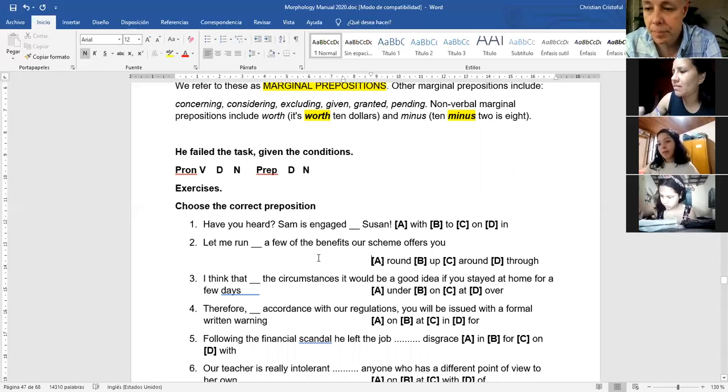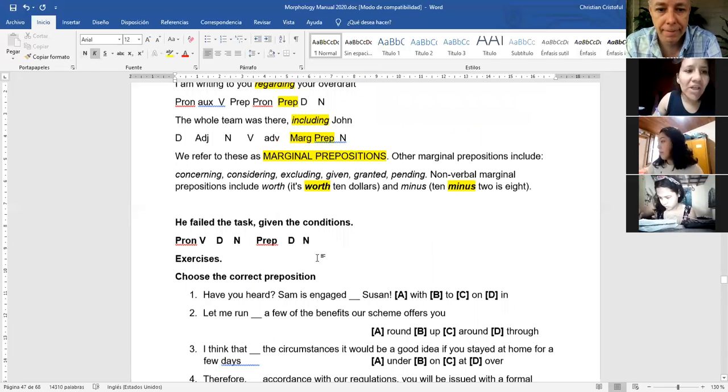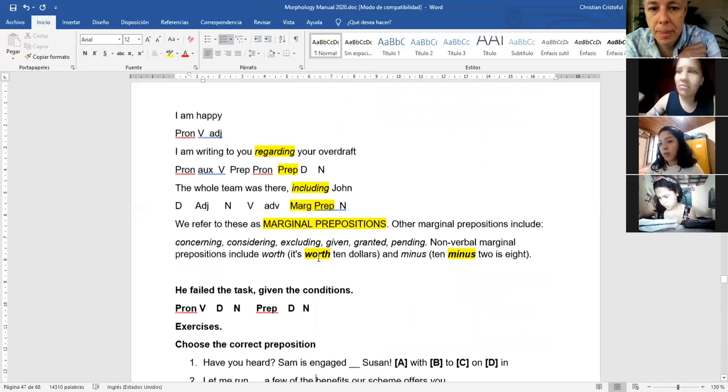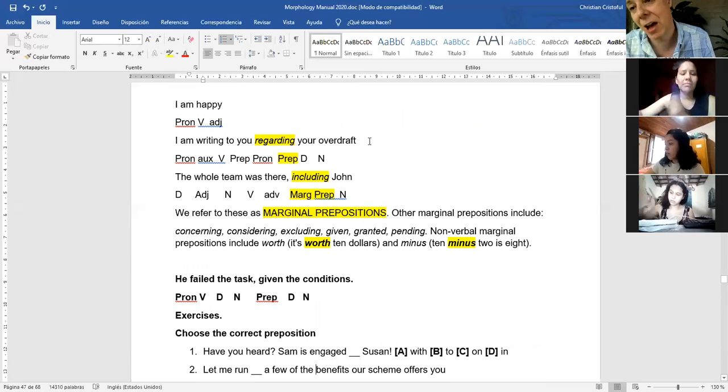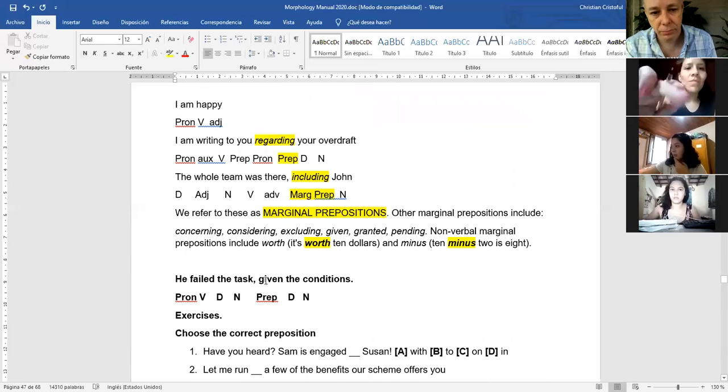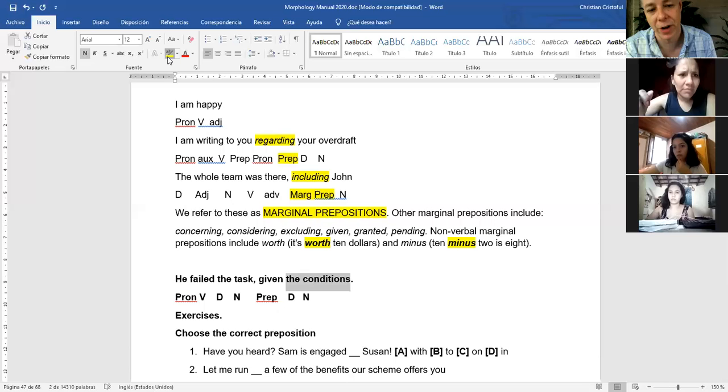In this sentence, the condition is the noun. Yes, because in the first sentence, "I am writing to you regarding your overdraft", your overdraft is a noun phrase. It's a noun. And the whole thing was there, including John. John is a noun. And here, "given the conditions" is a noun phrase. It's a noun.